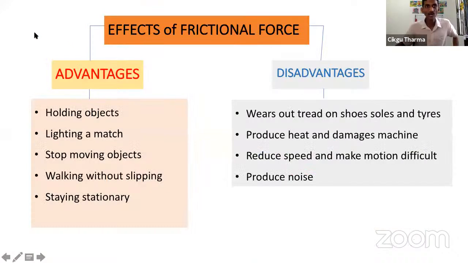The effect of frictional force. Okay, what is the effect? When there is a frictional force, there are advantages and disadvantages. What are advantages? Kebaikan, good for us.